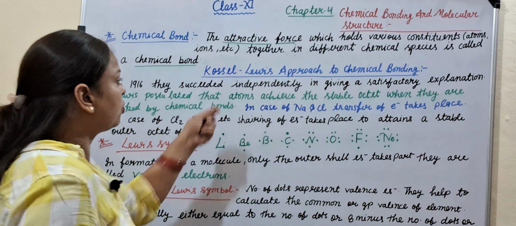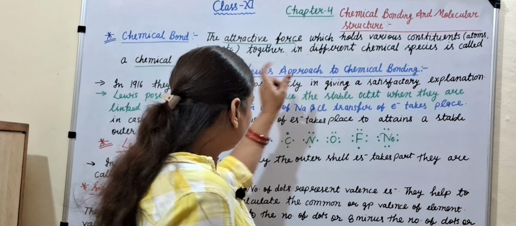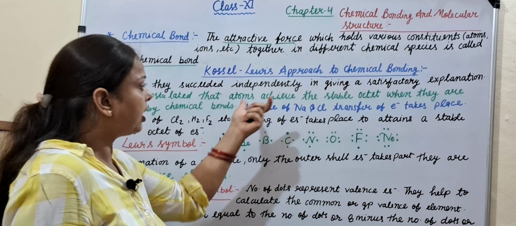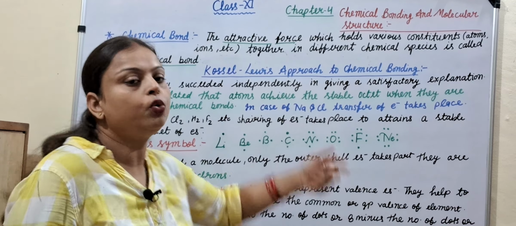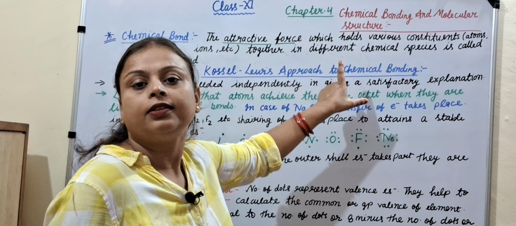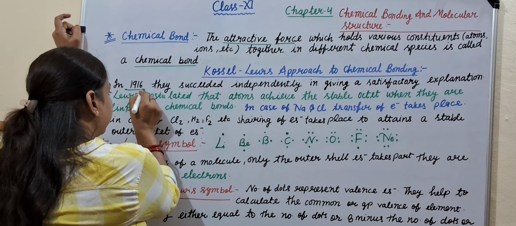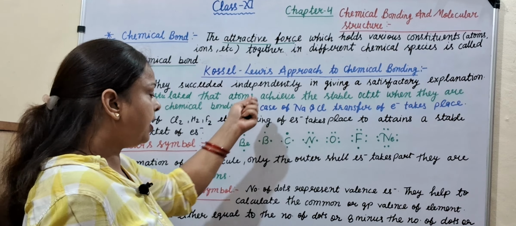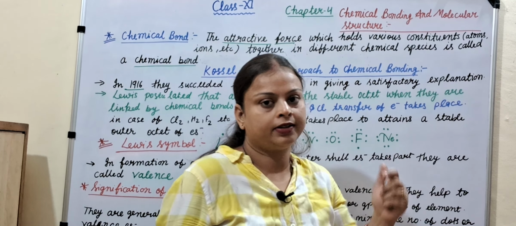Now come to the next point: Kossel-Lewis approach to chemical bonding. Two scientists came in the field of chemical bonding. Their names are Kossel and Lewis. What is their approach? We'll see under this topic. In 1916, they succeeded independently in giving a satisfactory explanation.